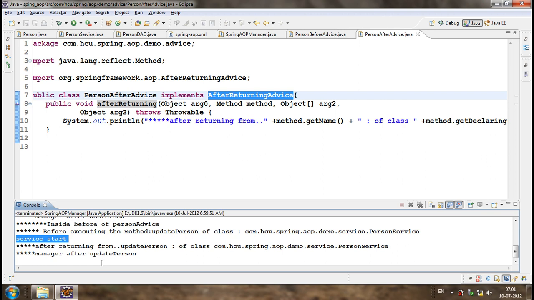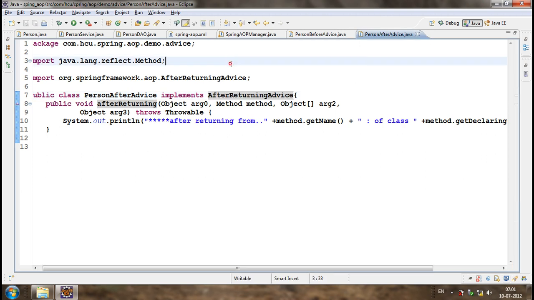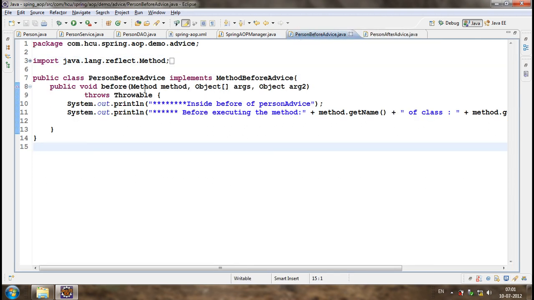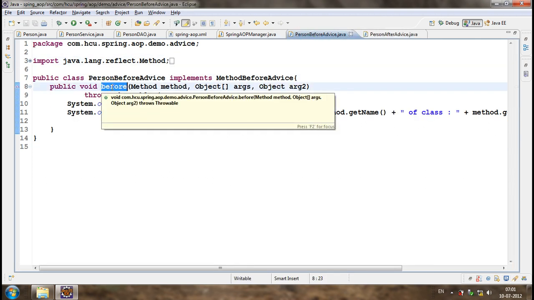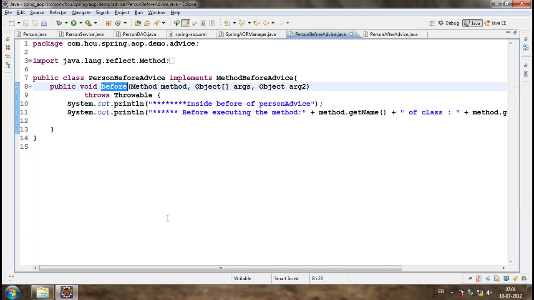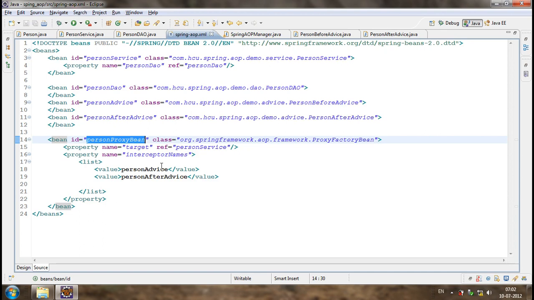Okay, this is what after returning advice will do. Before advice, what will it do? It will have an abstract method, before. We need to override that. And the before method will be called whenever before calling any configured method. Now the target is person service.